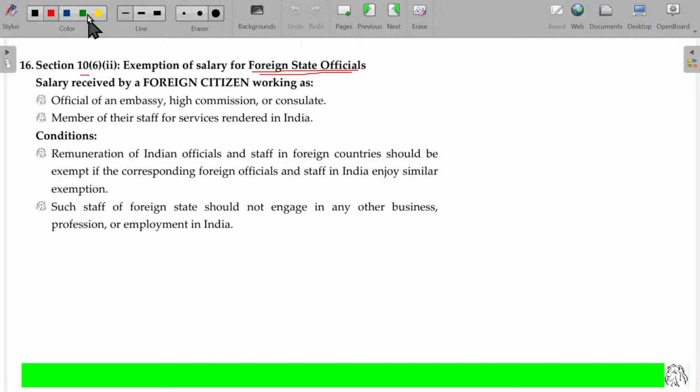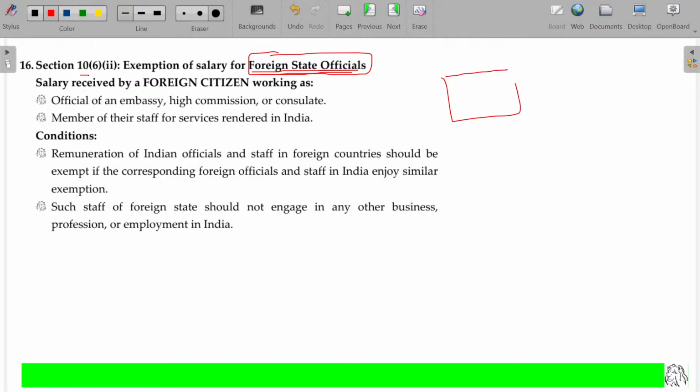Now, foreign state officials. Like our ambassador, our employees, Government of India's external ministry, right? Our government employees are sent outside India to work in the foreign country, in the Indian embassy. Is that okay? For that, salary is payable. Usually considered as Indian income, means tax is not leviable on those income by the foreign government.